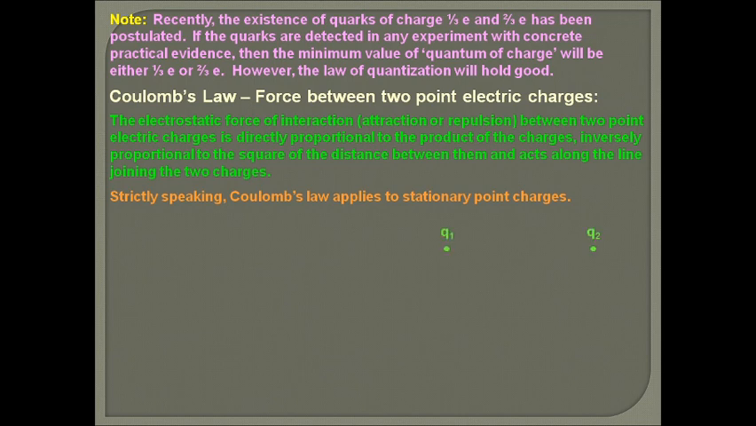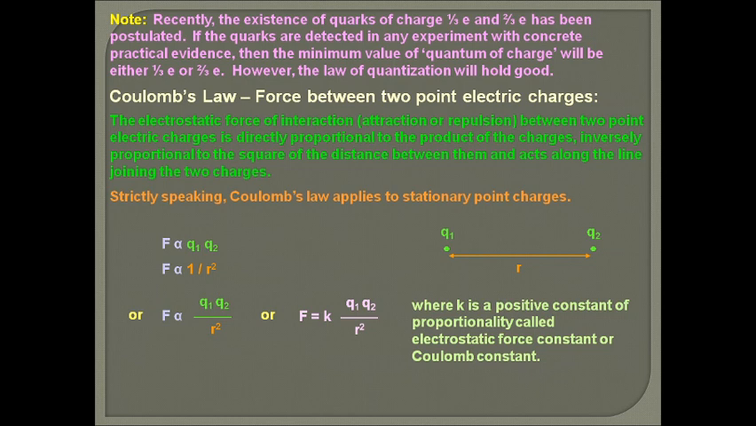So let's take two point charges, say Q1 and Q2, separated by distance r. Then the Coulomb's electrostatic force F is directly proportional to the product of the two charges Q1 Q2, and inversely proportional to the square of the distance, F proportional to 1/r². So F is proportional to Q1 Q2 divided by r². When the proportionality sign is removed, we get a constant, K. So F is equal to K Q1 Q2 divided by r², where K is a positive constant of proportionality called the electrostatic force constant or Coulomb's constant.